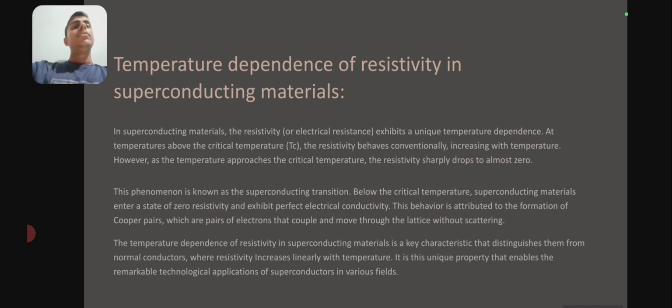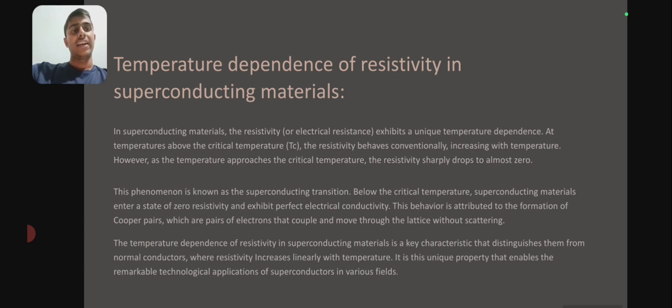Let us talk about the temperature dependence of resistivity in superconducting materials. In superconducting material, the electrical resistance exhibits a unique temperature dependence. At temperatures above critical temperature, the resistivity behaves conventionally, increasing with temperature. However, as the temperature approaches the critical temperature, the resistivity sharply drops to almost zero. This phenomenon is known as the superconductivity transition. Below the critical temperature, superconducting materials enter a state of zero resistivity and exhibit perfect electrical conductivity.